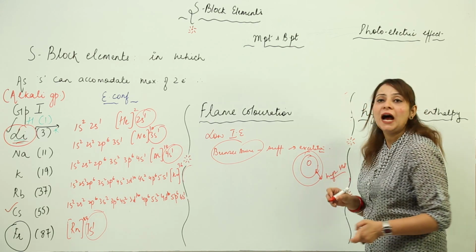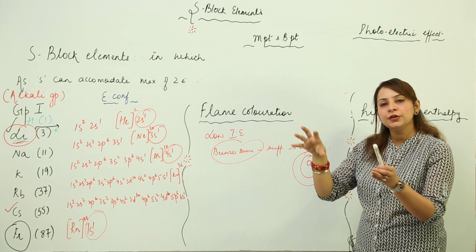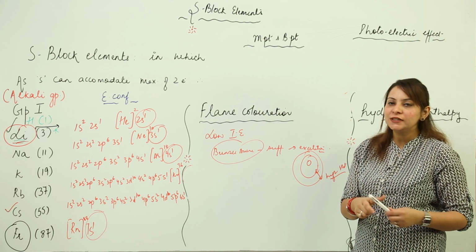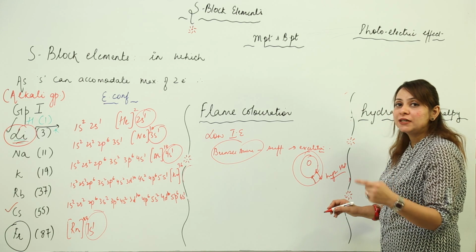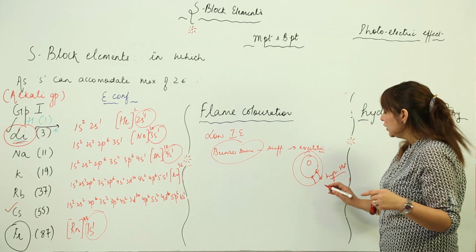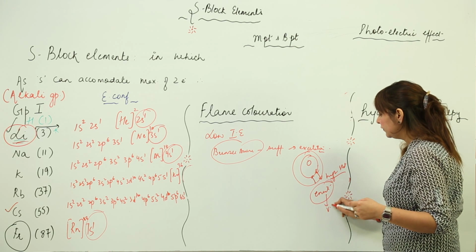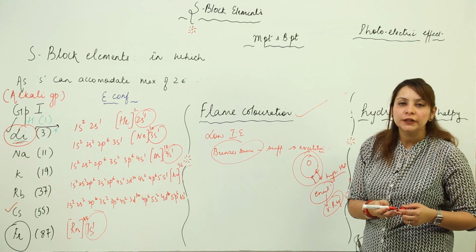And we know that a higher state is always an unstable state, and the electron is going to remain there for a certain period of time, and definitely it is going to return to its ground state. When it jumps back to its ground state, it just emits the energy absorbed by it. So that energy which it emits falls in the visible region, due to which there is flame coloration for the alkali metals.